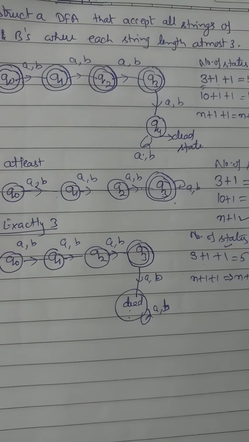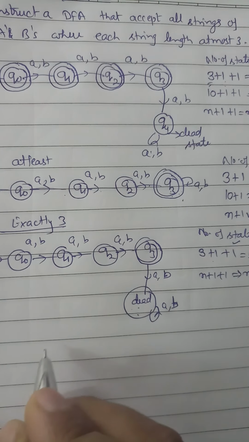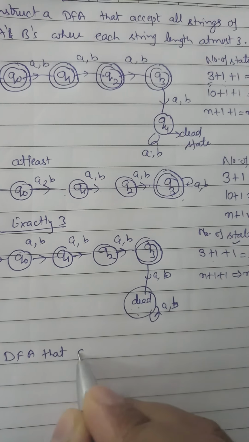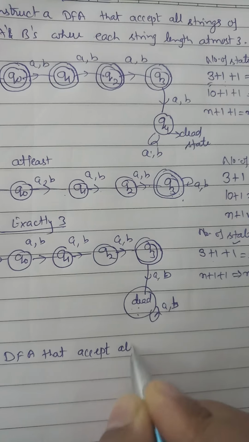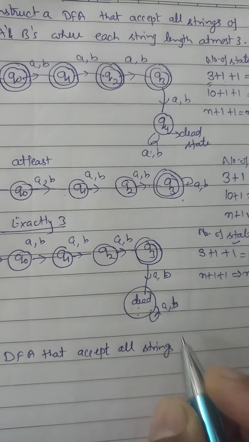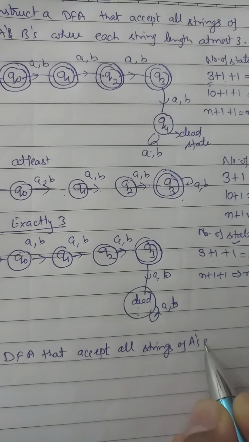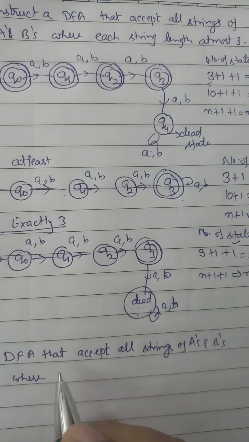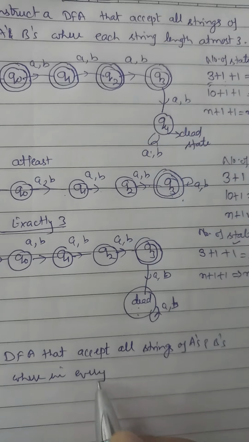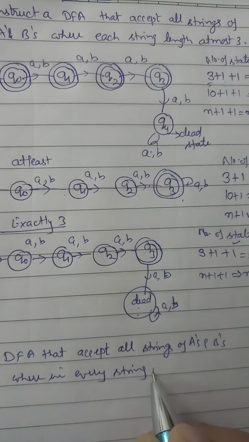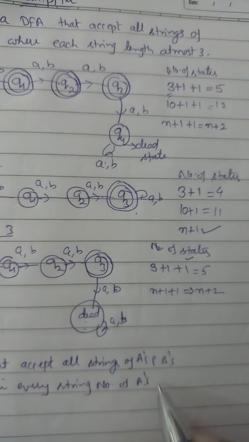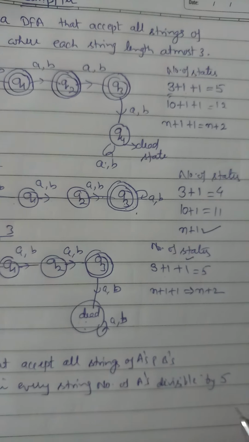So now move to the next. We need to construct a DFA that accepts all strings of A's and B's where in every string the number of A's is divisible by 5.